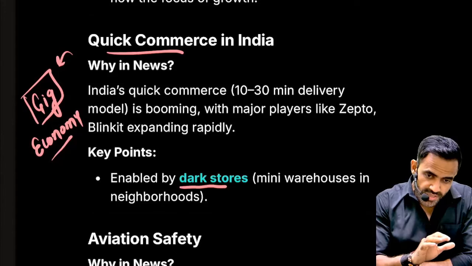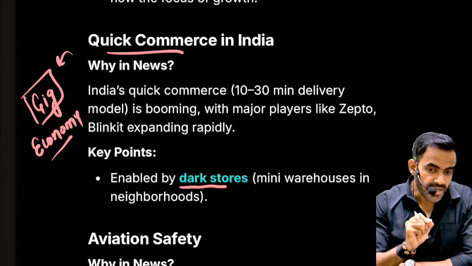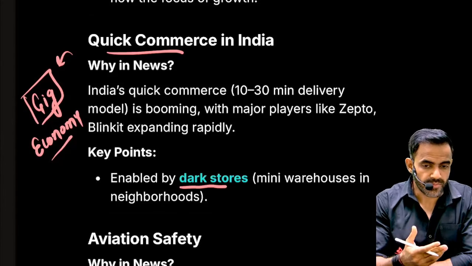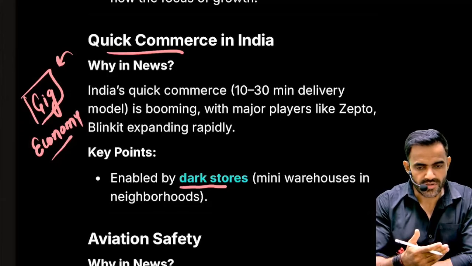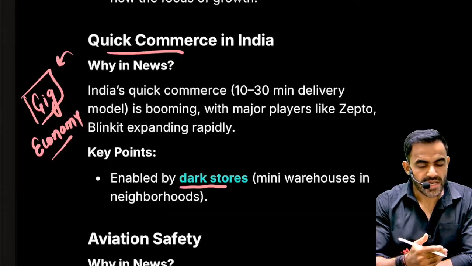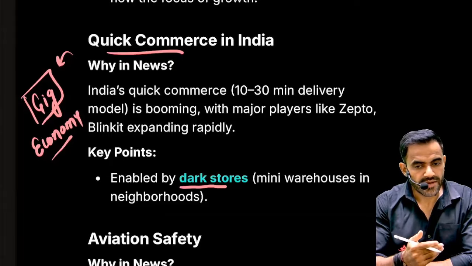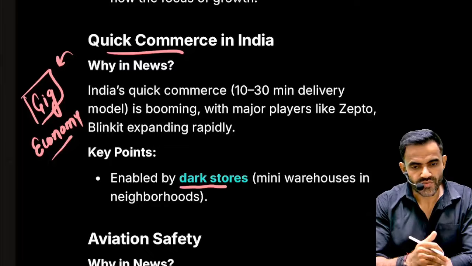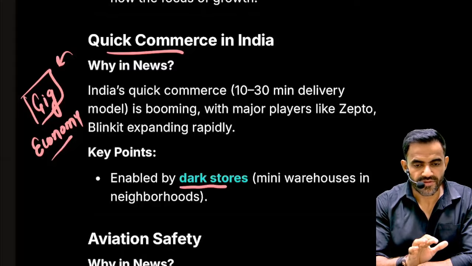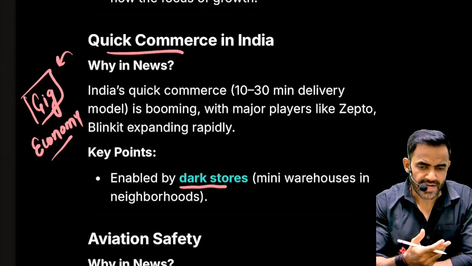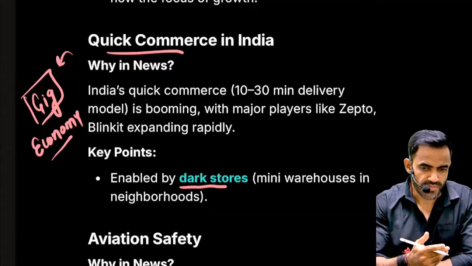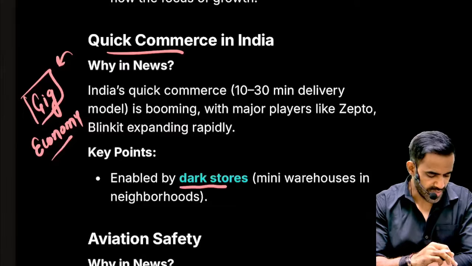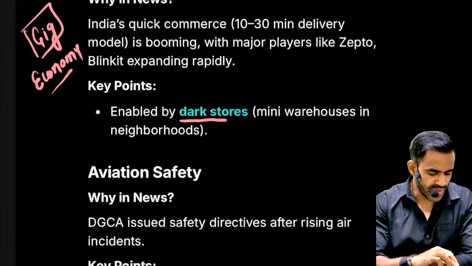The good thing about this gig economy is that it provides some jobs, otherwise the problem of unemployment would be even more serious in our country. The bad thing is that since they are not permanent employees, the company is not taking care of the welfare of these workers. That is why the government introduced a social security code, but it is not implemented effectively as of now. So these are some things which you need to keep in mind.